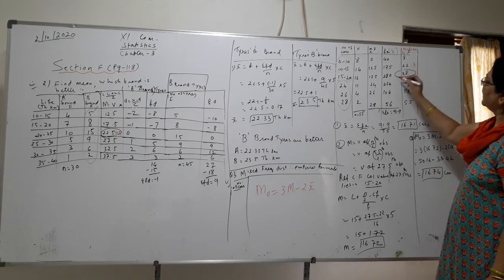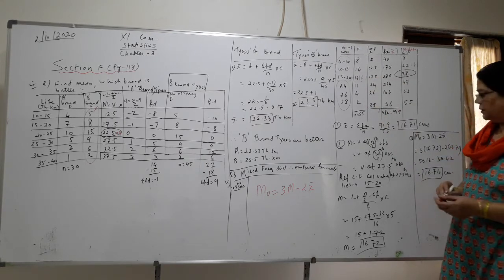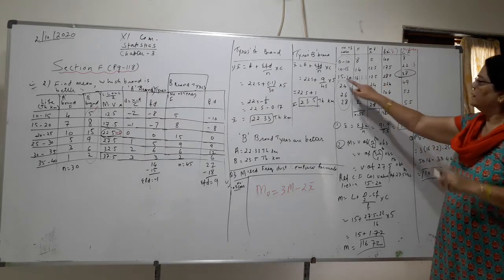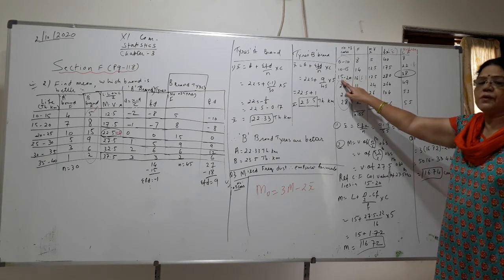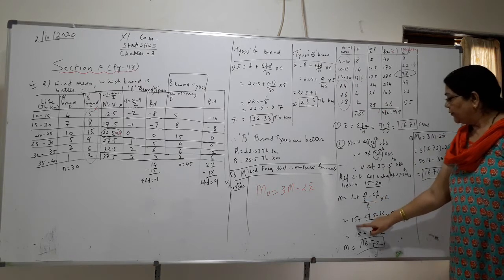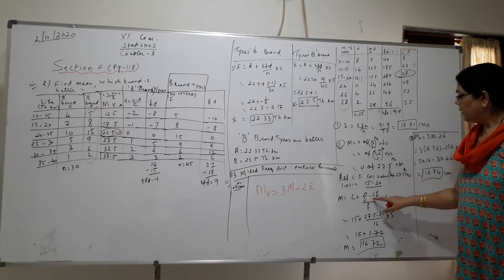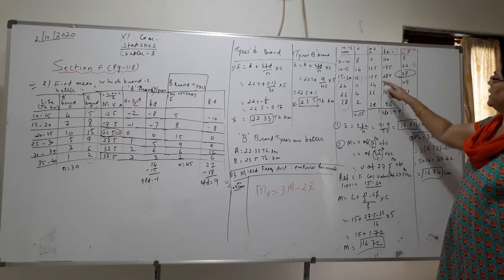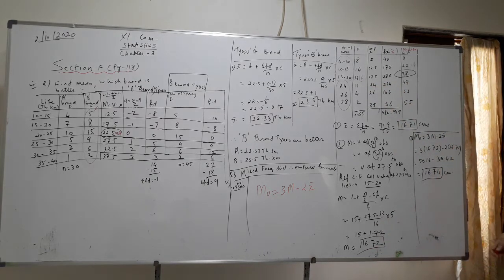And this is CF and this is F. So which class are you going to get? 15 to 20. Above also it is 15, here also 15, so it is exclusive. No need to get the points. Okay, border point. So L equals 15 plus N upon 2, we have already worked out, 27.5 minus CF previous one, that is 22, upon F, that is 16, multiplied by 5. So you will get 16.72.